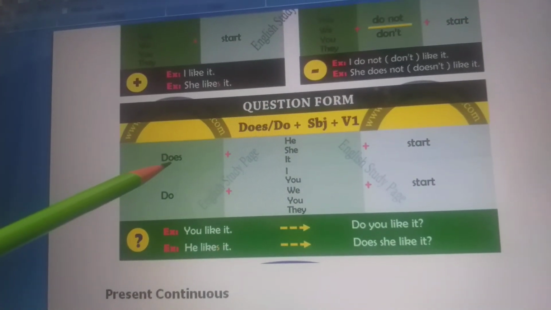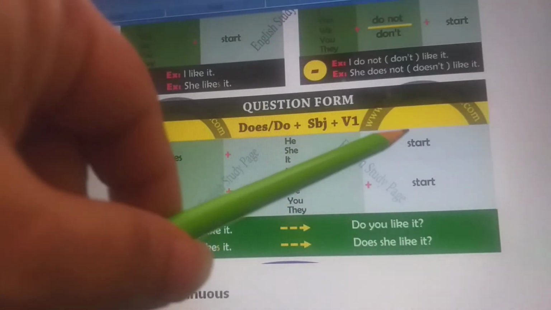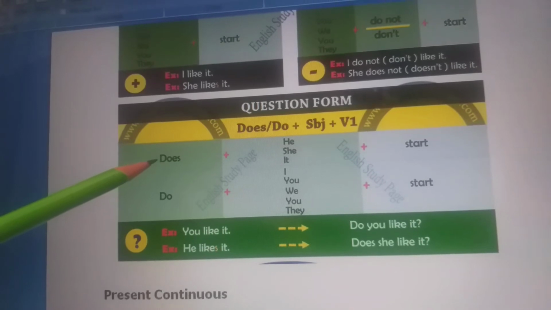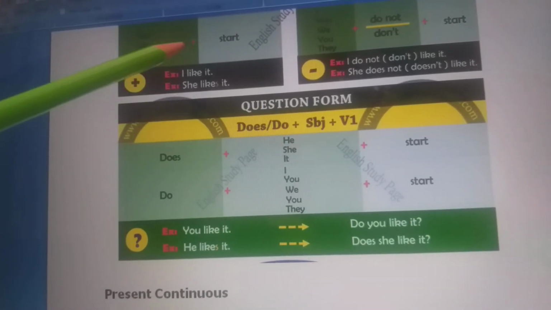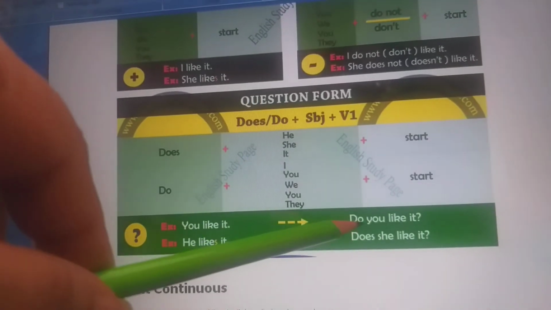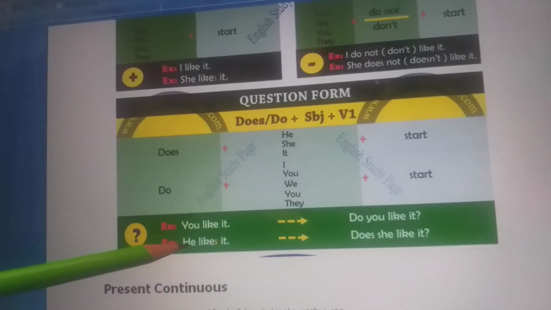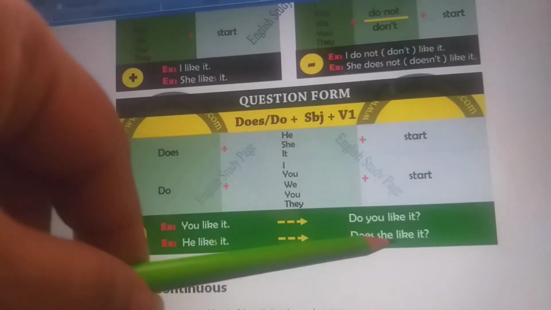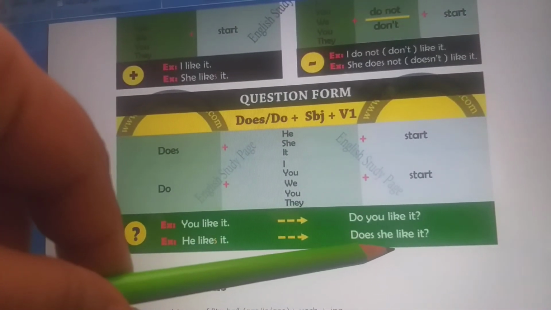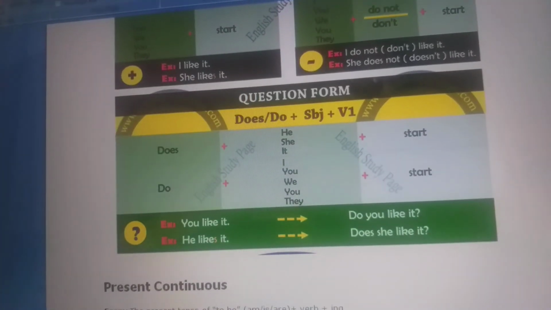That is does, then the subject and the verb form. Like if it is you like it, how will you change it? You like it becomes do you like it? If it is he likes it, does he like it? It will become like that.